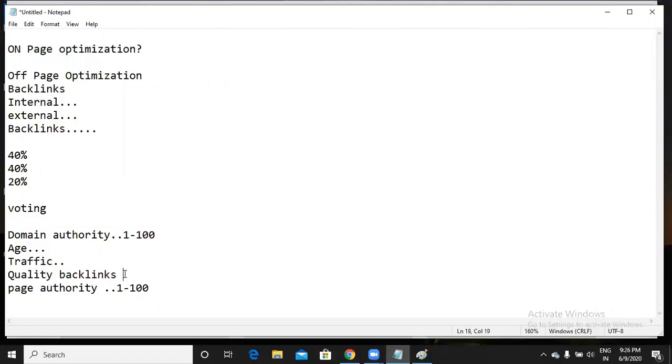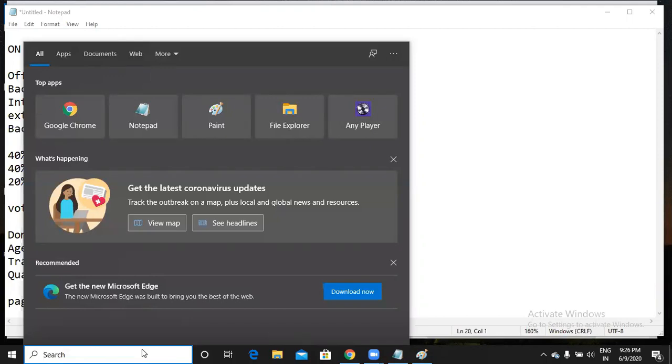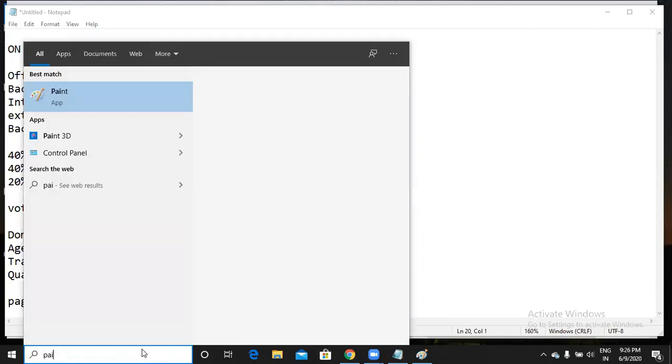Next, what is this quality backlink? Now let us come to this point. As we already know what is meant by backlink, getting a link from other websites to our website. So when someone votes for us, then it would be a backlink. Now how exactly is Google going to calculate this? Earlier, Google used to concentrate on the quantity of backlinks. Let me clearly explain to you.